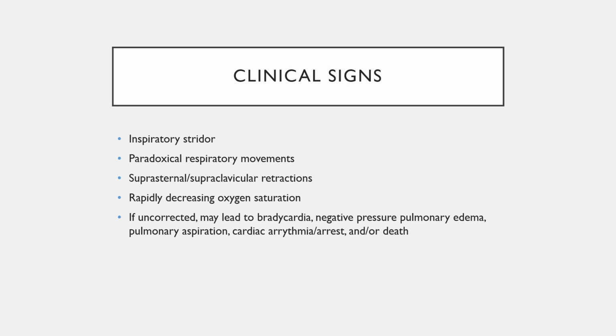Clinical signs of laryngospasm, you may hear inspiratory stridor. Again, it's important to realize if you have a complete laryngospasm where you have absence of any air movement, you will not hear any of this stridor. You'll see paradoxical respiratory movements and supraclavicular and suprasternal retractions. Your oxygen saturation will very rapidly decrease, and if uncorrected, this can lead to bradycardia, things like negative pressure pulmonary edema or pulmonary aspiration. You can even have cardiac arrest.